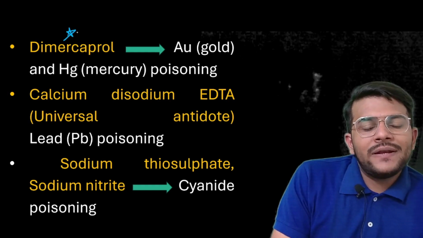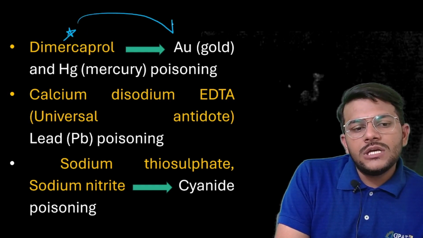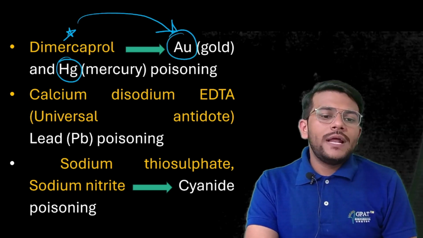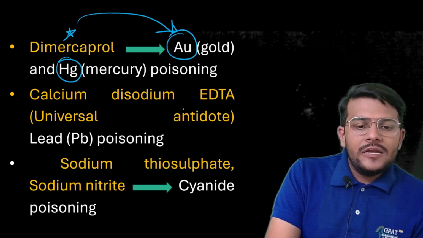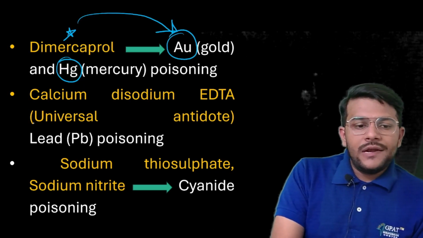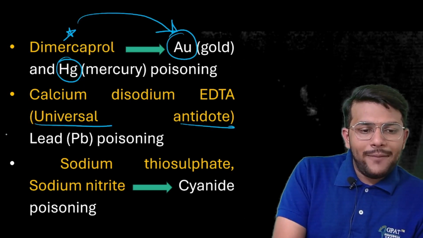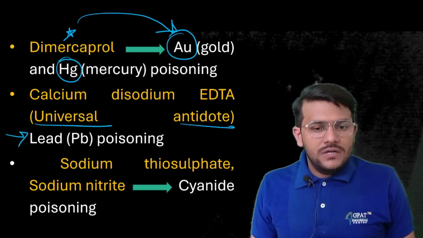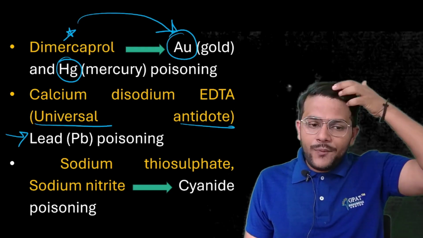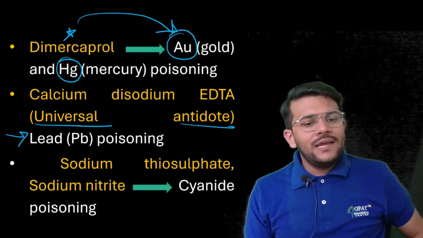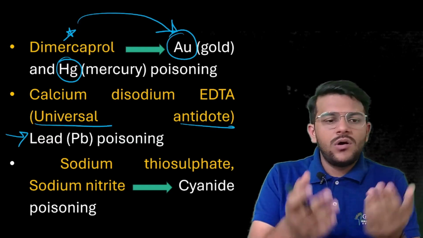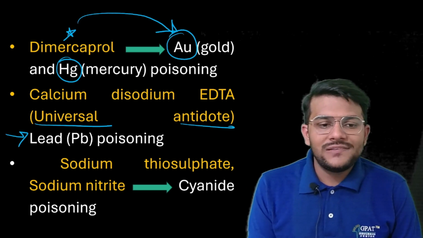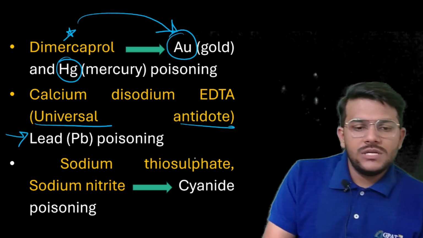Next, we have dimercaprol. Dimercaprol is used in gold and mercury poisoning. Calcium disodium EDTA is the universal antidote in lead poisoning. Dimercaprol is used in gold poisoning or mercury poisoning. Calcium disodium EDTA is used in lead poisoning, or we can say dimercaprol or succimer is used in gold and mercury poisoning.